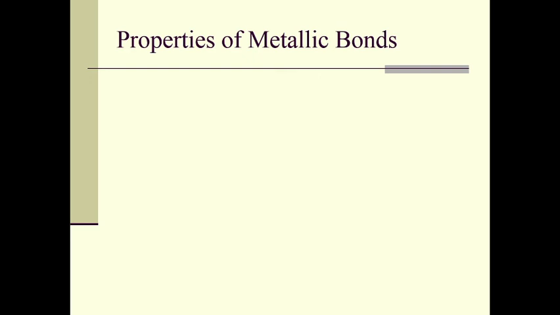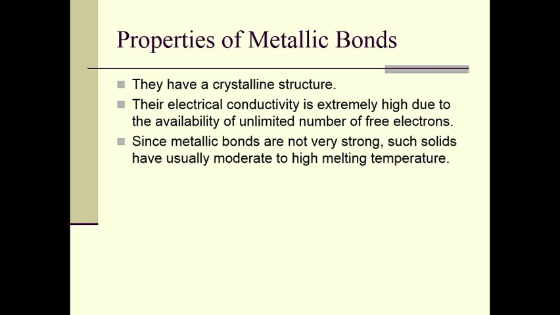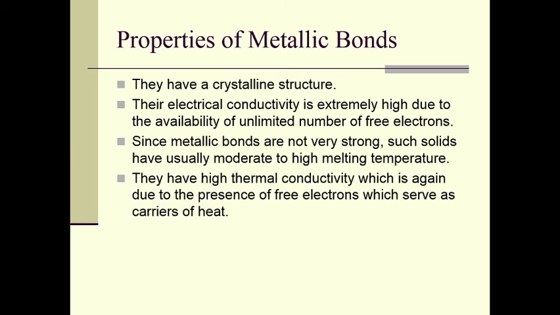Let us study the properties of metallic bonds. All metals have a crystalline structure. Their electrical conductivity is extremely high due to the availability of an unlimited number of free electrons. Since metallic bonds are not very strong, such solids usually have moderate to high melting temperatures.